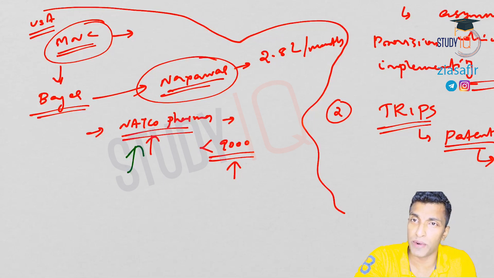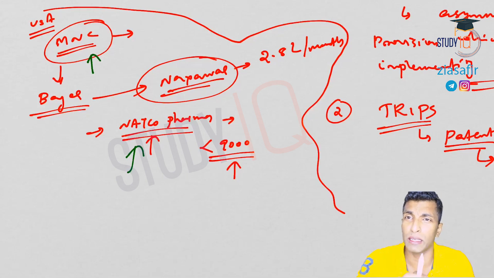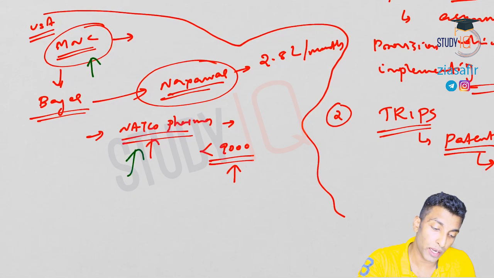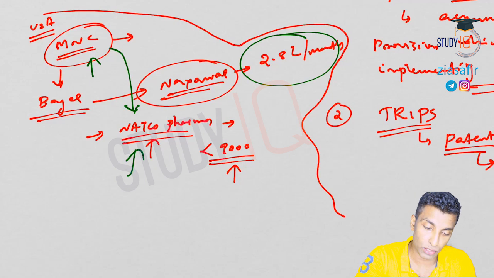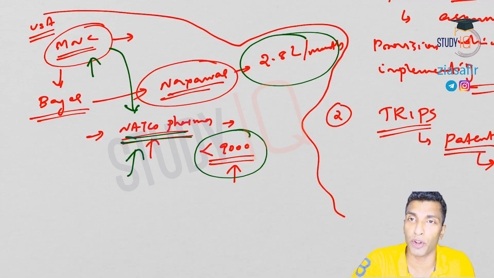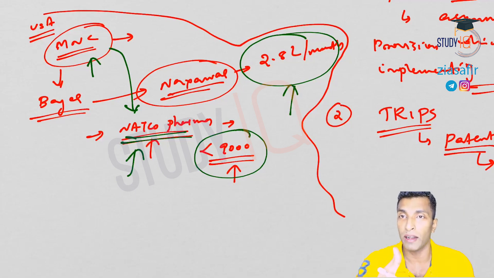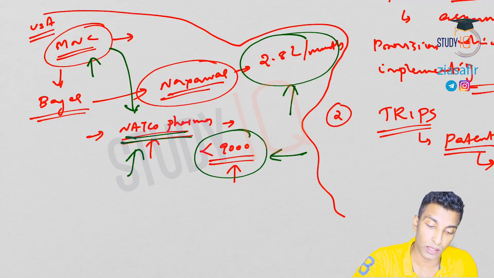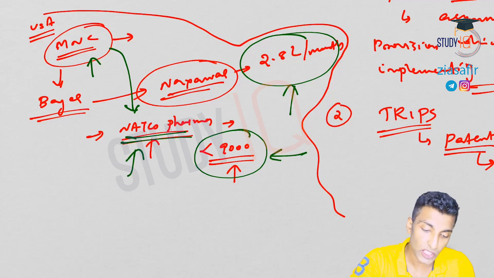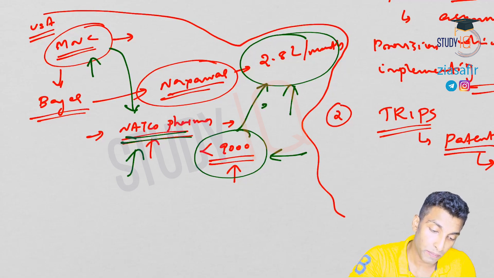You can now produce the same drug without the consent of the original patent holder in this particular situation, but you have to pay some reasonable royalty. Otherwise, you would have to pay huge royalty, and that's the reason why the cost comes to this much. See, the actual cost is less than this 9,000 only. When Natco Pharma is selling at 9,000, they are also getting some profit. So the actual cost of production will be very cheap, but the patent holder sells at that rate because of the inventory cost. So it's so high. It will be what percentage? Around 3,000, 4,000 percent.